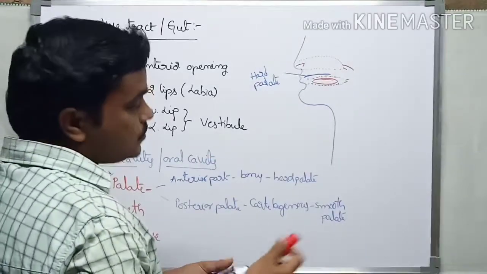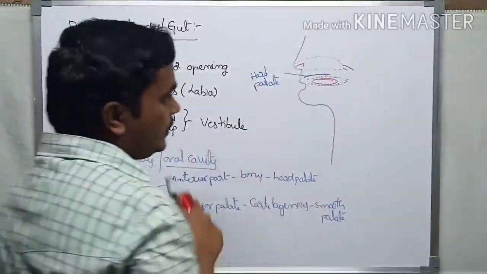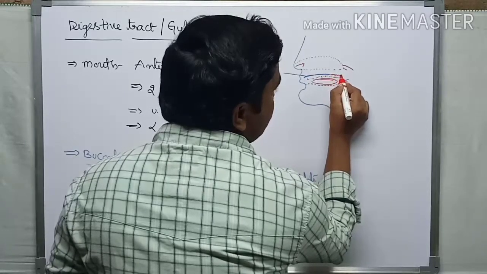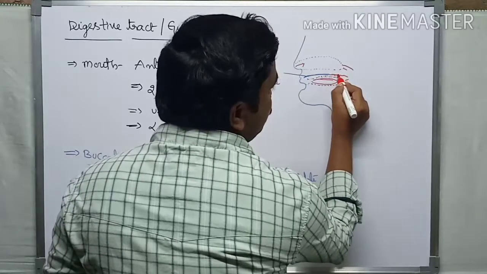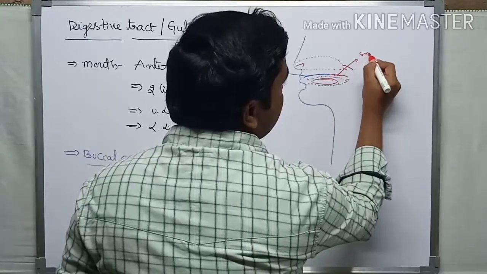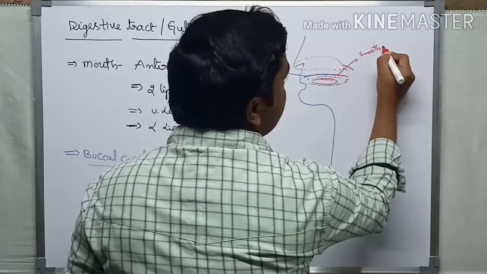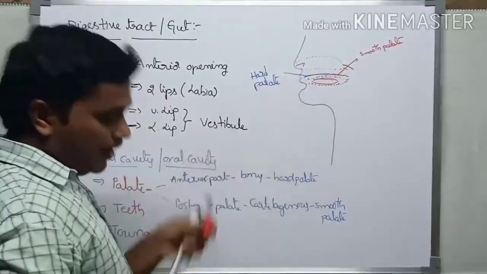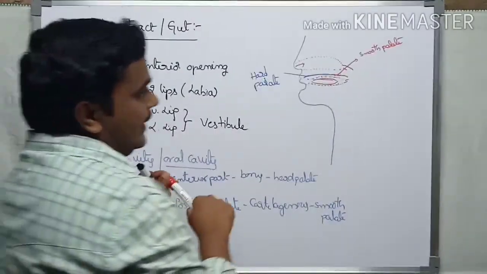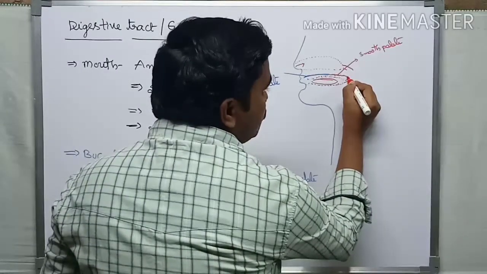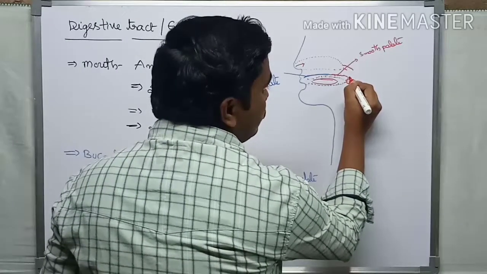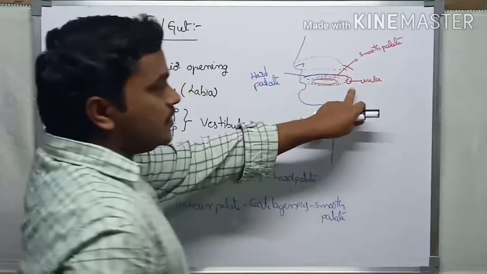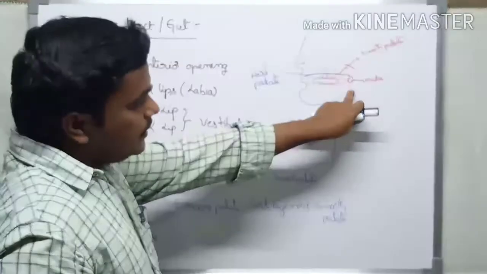This region where I am drawing is covered by the soft palate, made up of cartilage. At the end of the soft palate there is an extension of smooth muscle that forms a structure called the uvula.